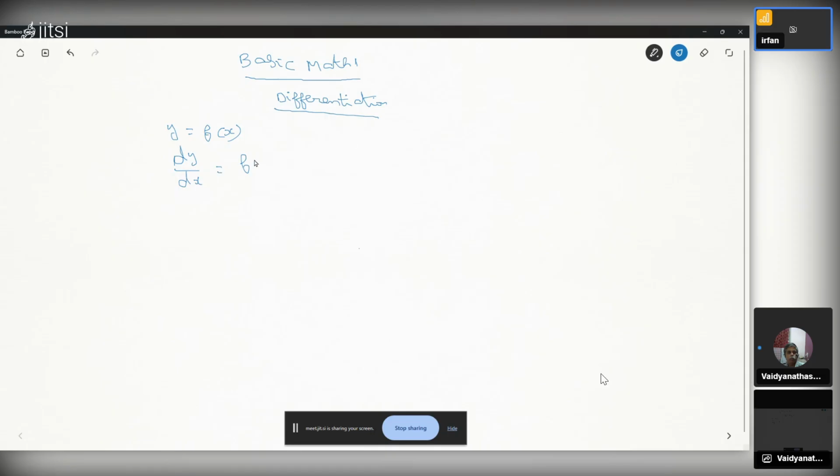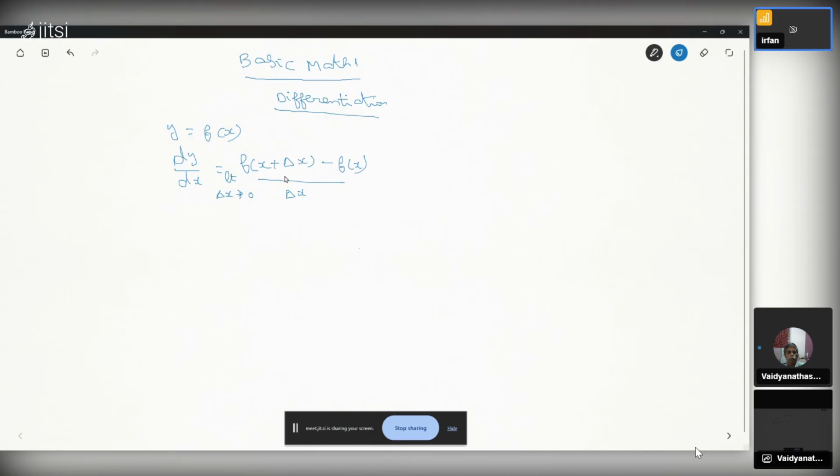f of x plus delta x, minus f of x, divided by delta x, limit delta x tends to 0.